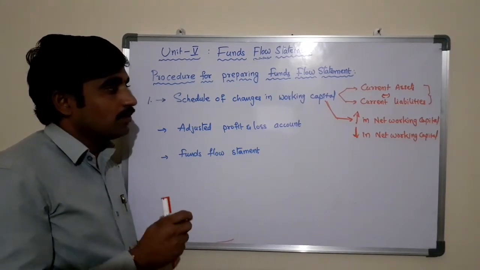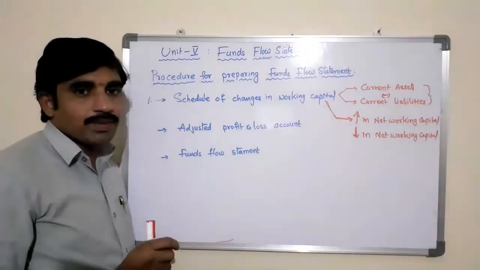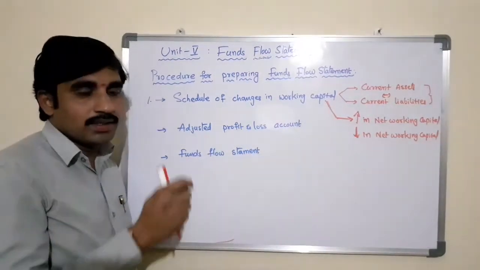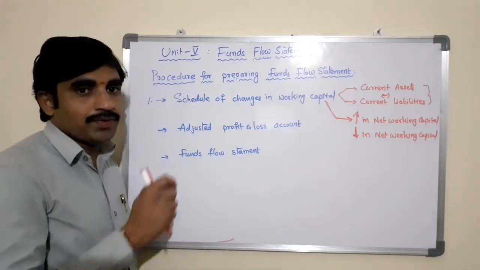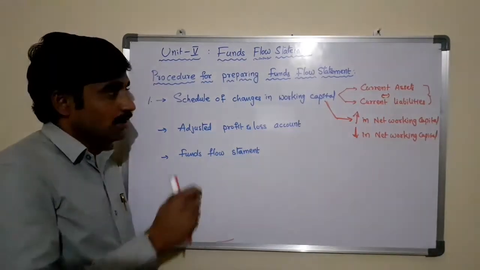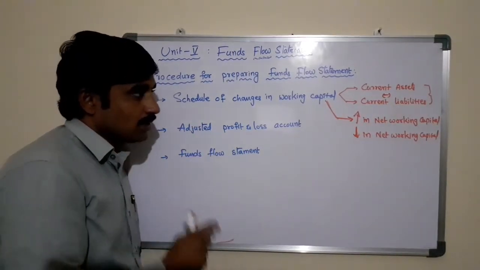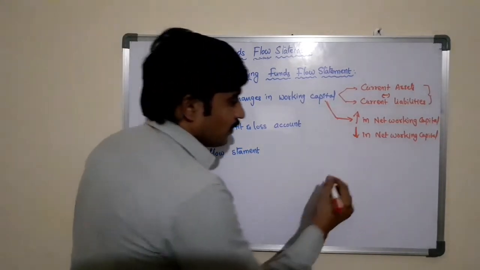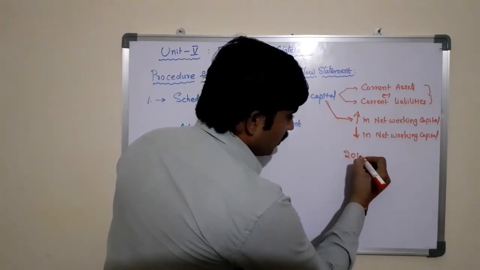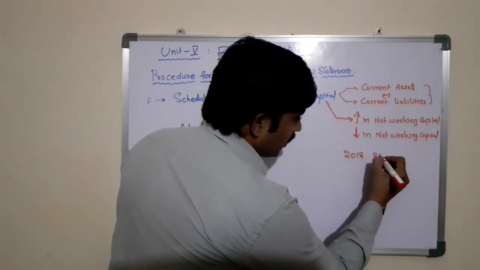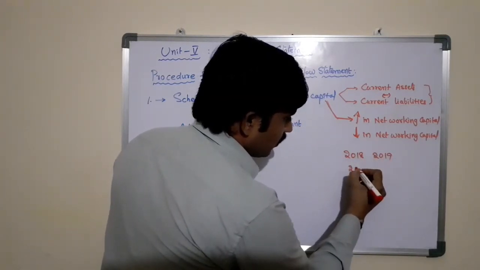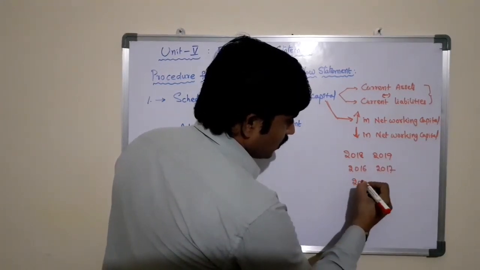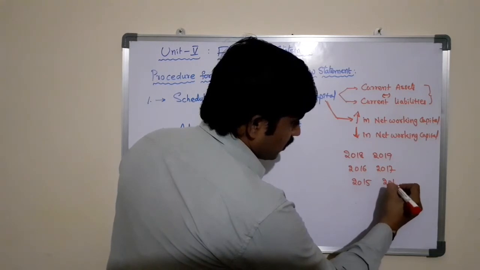It is not possible to prepare a funds flow statement with one year of data, one year's balance sheet and the income statement or profit and loss account. This funds flow statement basically requires two subsequent years' data. For example, 2018, 2019, or 2016, 2017, or 2015, 2016.